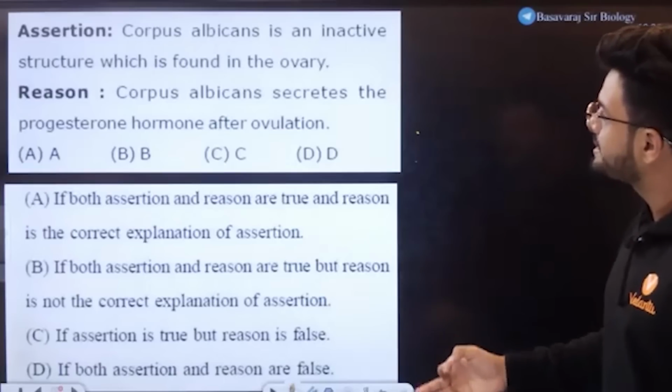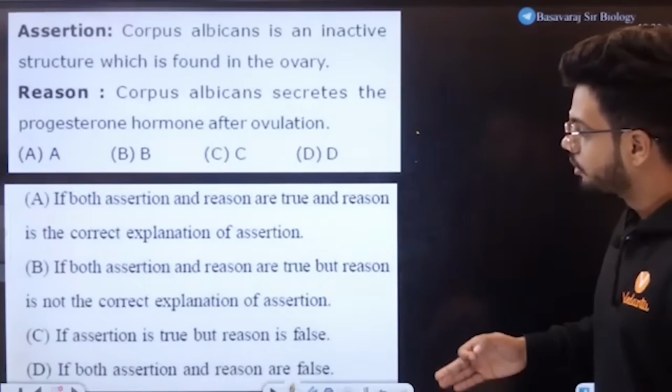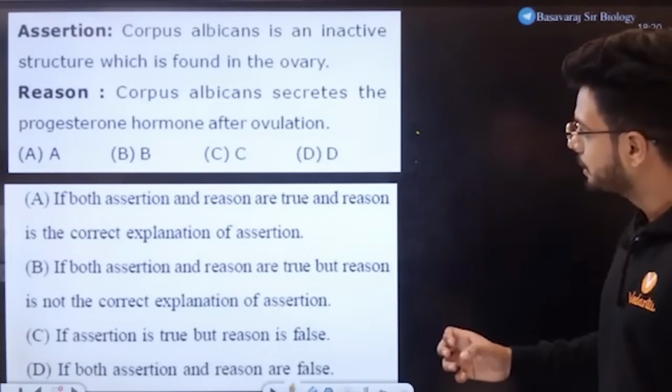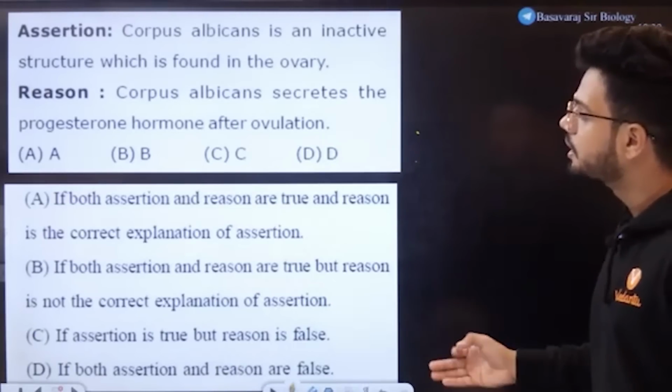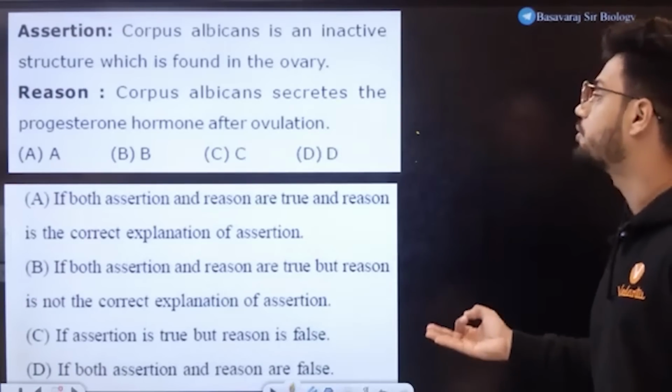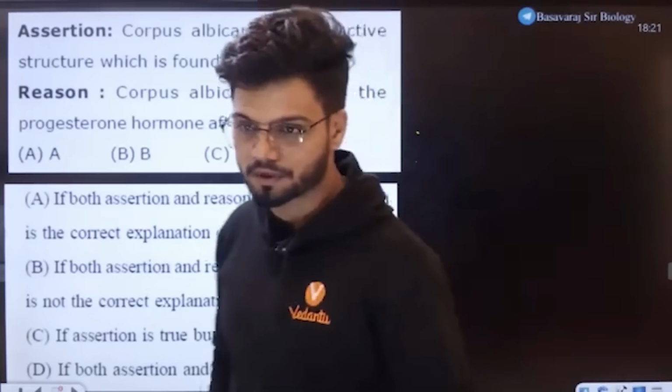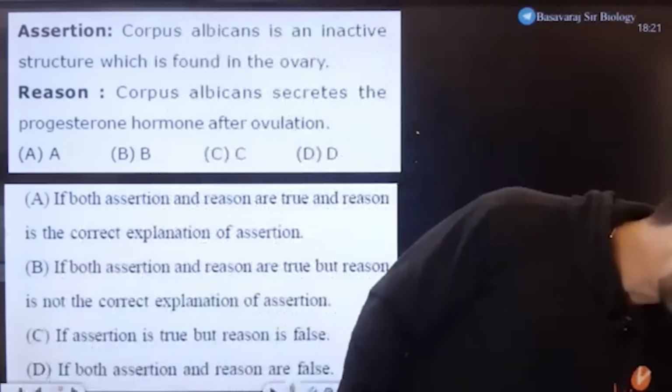Corpus albicans is an inactive structure which is found in the ovary. Okay. Corpus albicans secrete the progesterone hormone after ovulation. Very simple question. Let's see who can tell this answer.